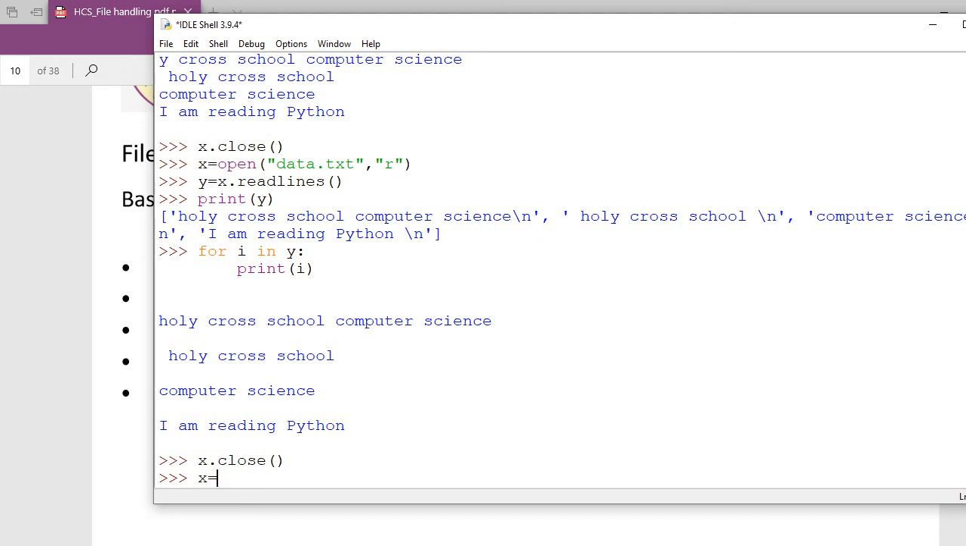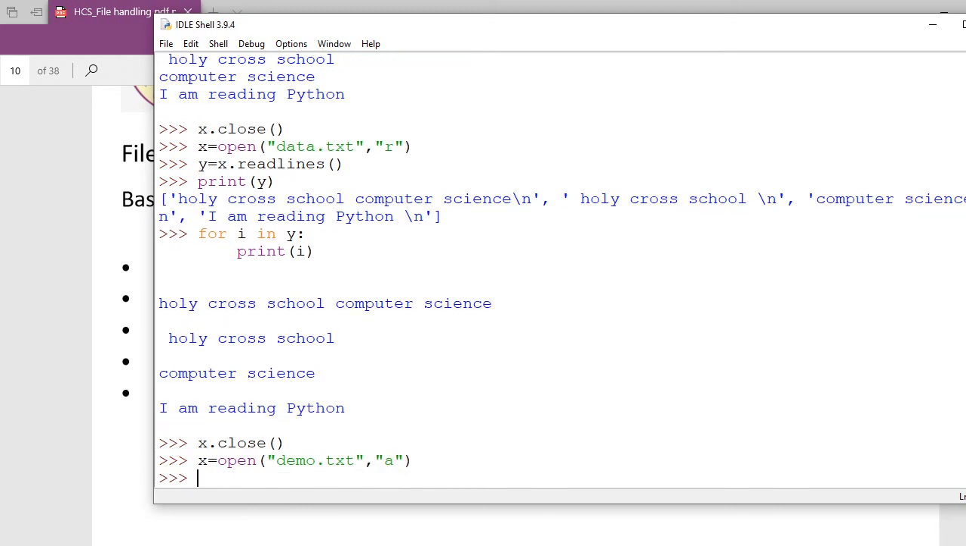Let's suppose x is equal to open, and I am opening demo.txt again, and then I am going to write here the appending mode, a. Now tell me, if you do not know anything, what is an infinite loop in Python? Can I write here while? See here, first I'm showing you a very standard one, then you can customize accordingly.